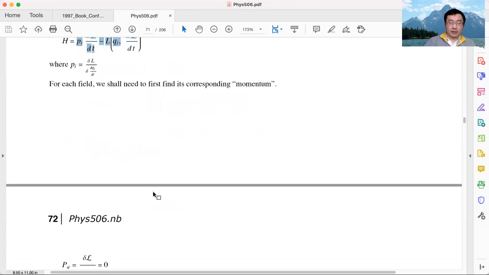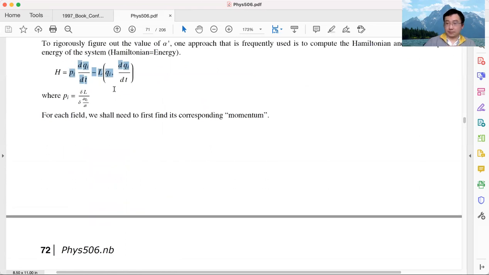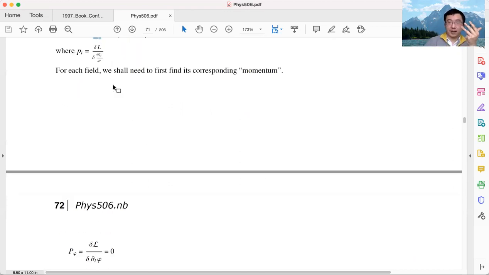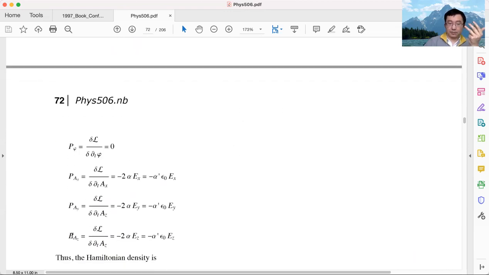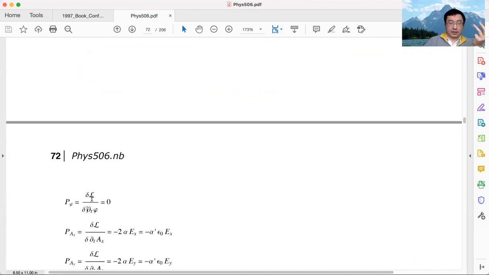And for classical field theory, or E and M field theory, we can do the same thing. In the field theory, we have our field phi, the scalar potential, and Ax, Ay, Az, the vector potential. We can first find the corresponding canonical momentum for each field. For the scalar field phi, the definition of the canonical momentum is the same as in classical mechanics. We take the Lagrangian density and take the derivative with respect to the time derivative of phi. That's the same as what we did in classical mechanics, and this variation is the canonical momentum of phi.